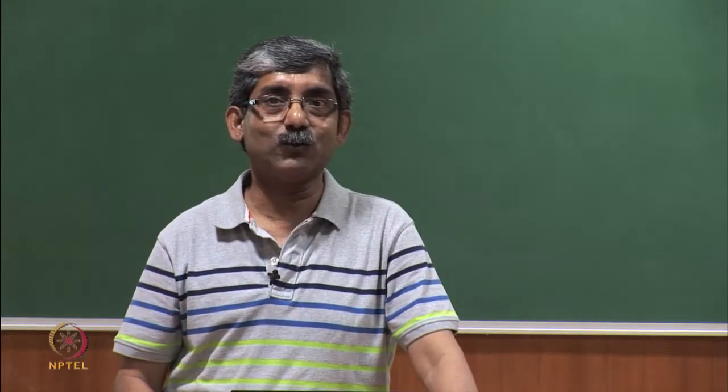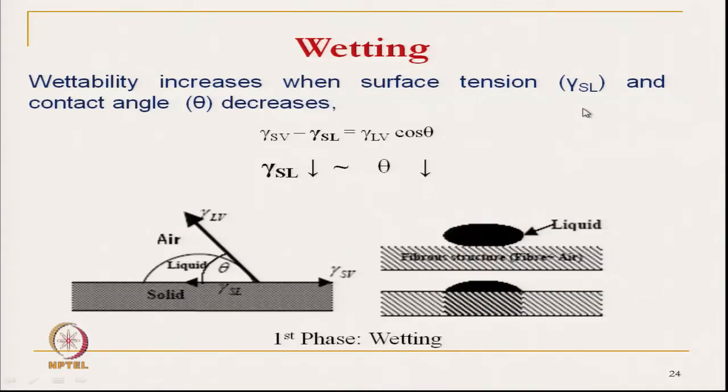That means, if we cannot change this value, if it is constant, then we can do another thing by reducing the theta, and this theta we can reduce by redesigning the cross section.